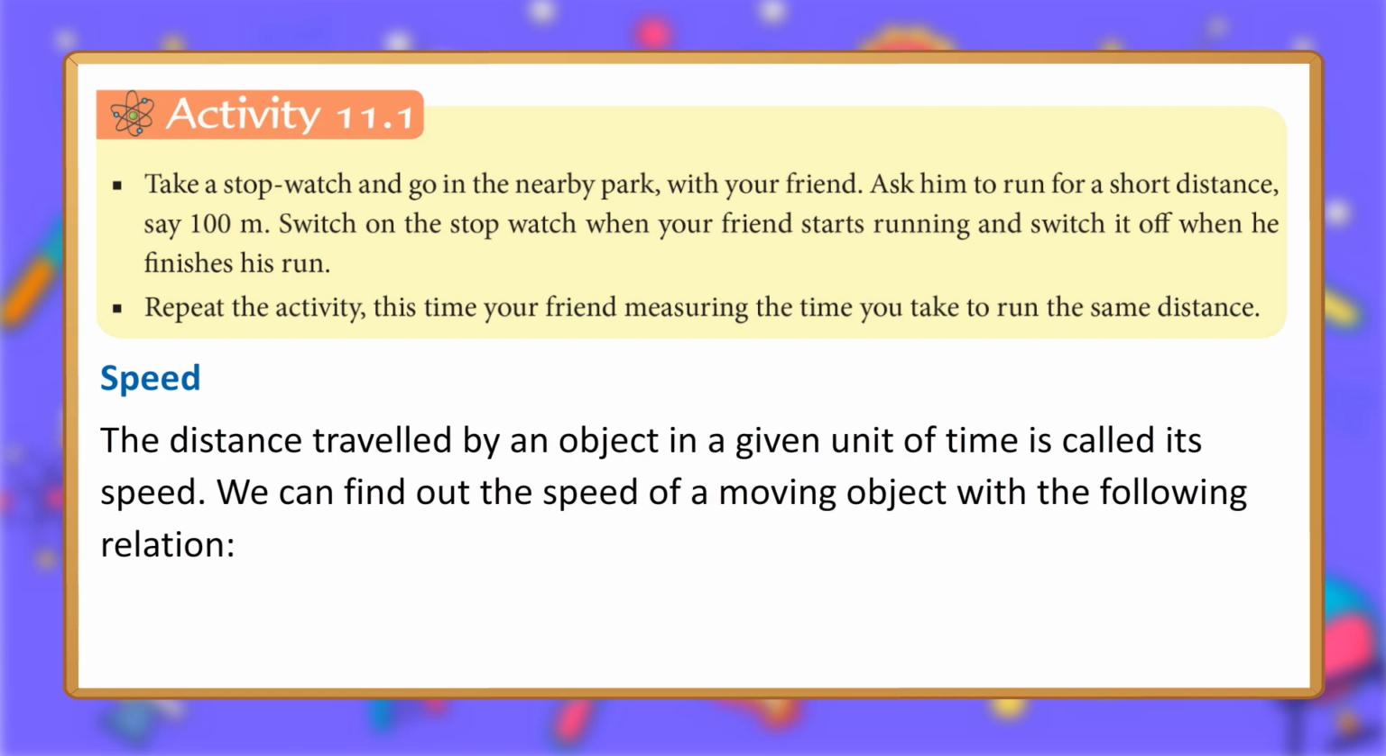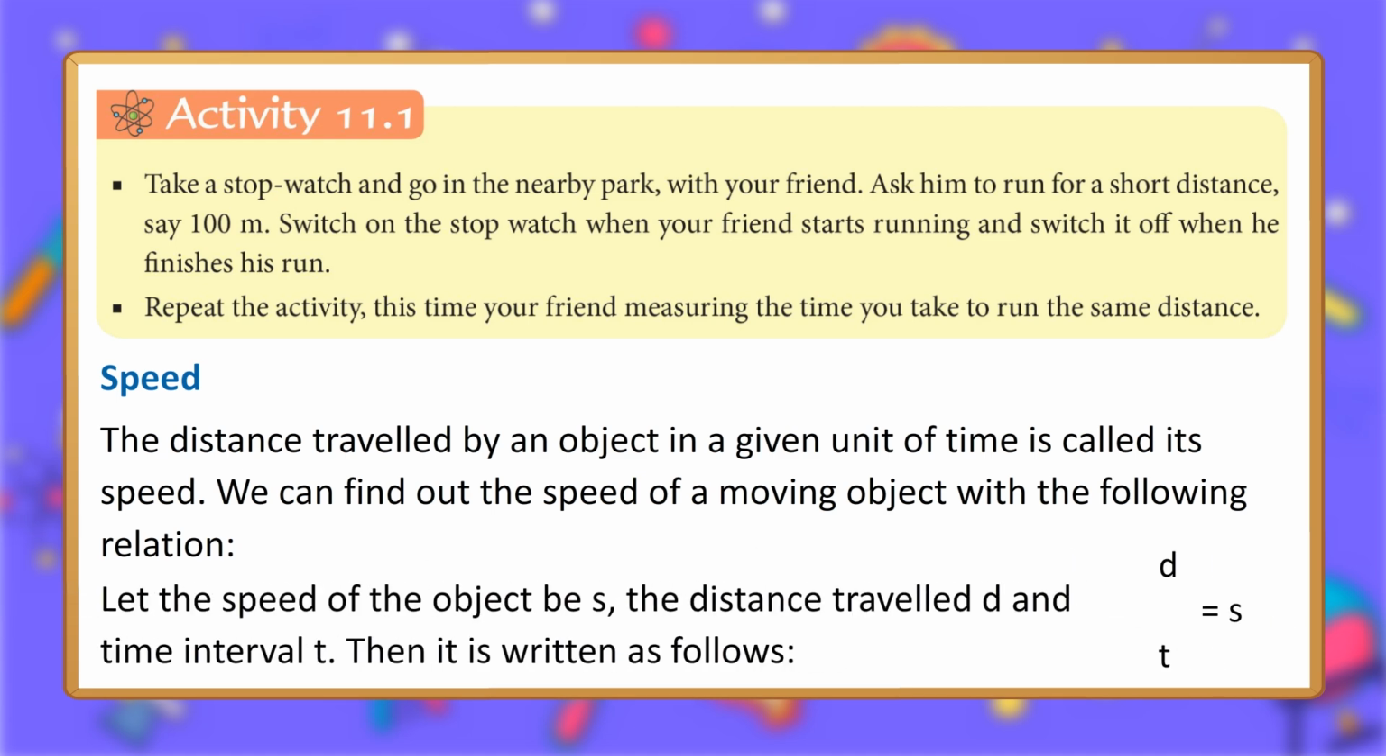Speed. The distance traveled by an object in a given unit of time is called its speed. We can find out the speed of a moving object with the following relation. Let the speed of the object be s, and the distance traveled in a time interval t be d. Then it is written as follows: d upon t equals s.